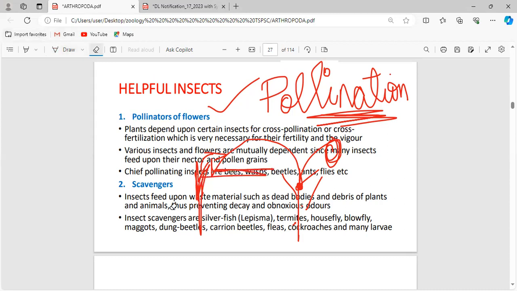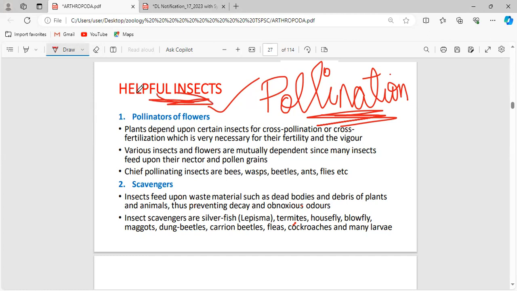That is cross fertilization, or cross pollination. For that, insects play a major role. The chief pollinating insects are bees, wasps, beetles, ants, and flies. Is everyone clear with respect to pollination?